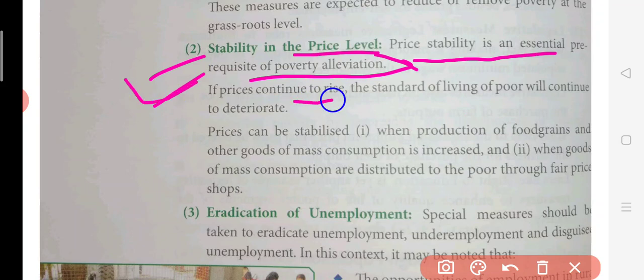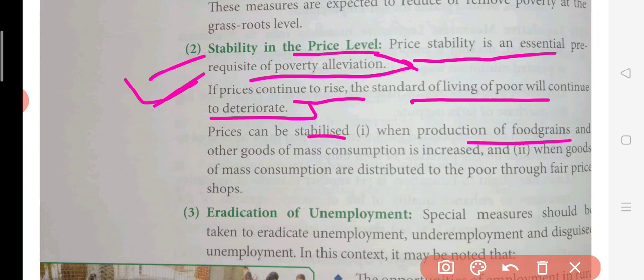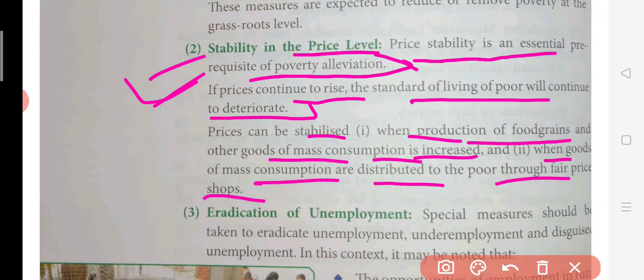If prices continue to rise, the standard of living of the poor will continue to deteriorate, or get even worse. Prices can be stabilized when production of food grains and other goods of mass consumption is increased. If the prices of goods are increasing, they should be controlled. Then goods of mass consumption should be distributed to the poor through fair price shops, and there also conditions should be met.